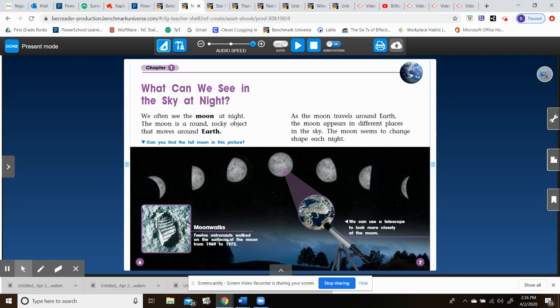Moonwalks. 12 astronauts walked on the surface of the moon from 1969 to 1972. Here's another caption. We can use a telescope to look more closely at the moon, and here are the different phases.